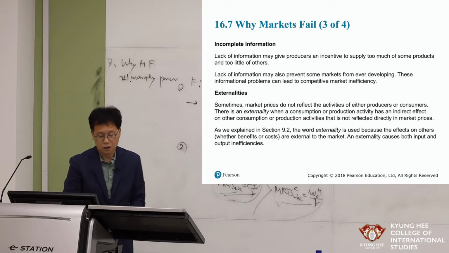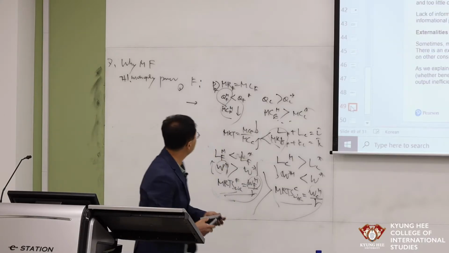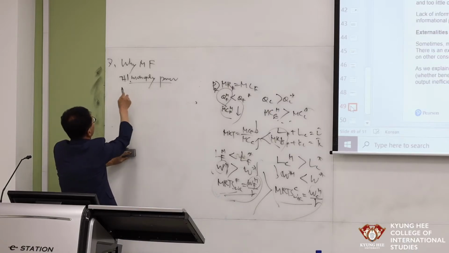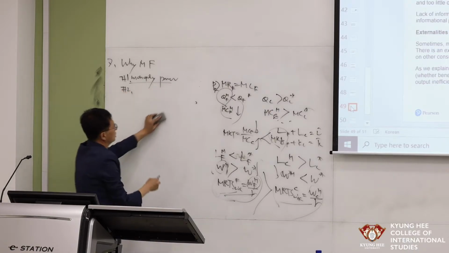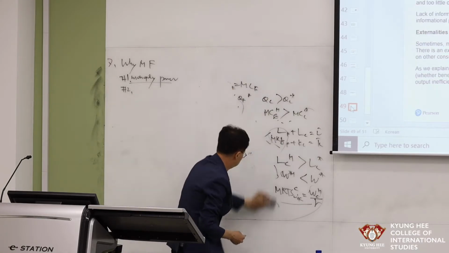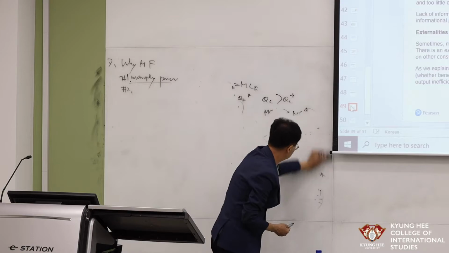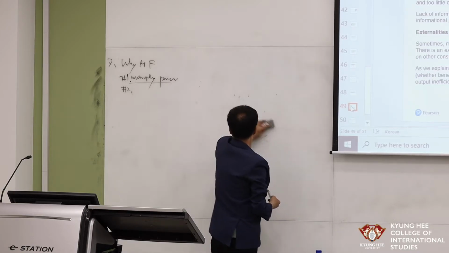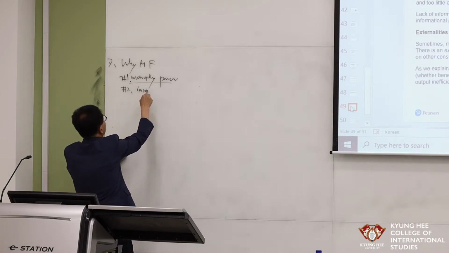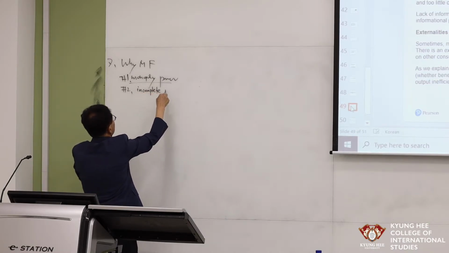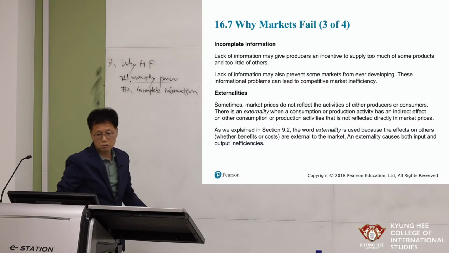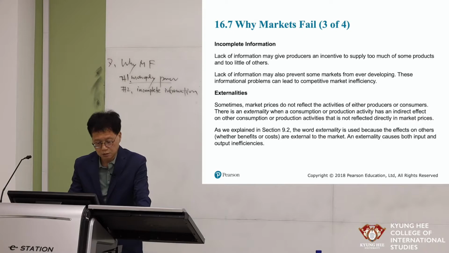And now we go to the second reason why the market fails. Until now, we said monopoly power. The second reason is incomplete information. That is slide number 49.